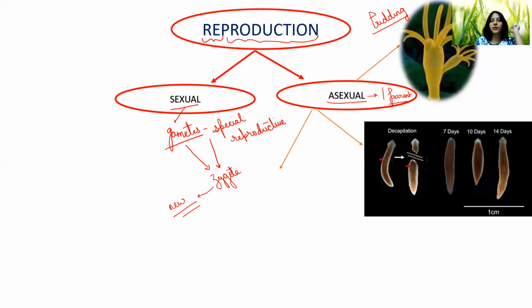This also you must be remembering, this is regeneration. In regeneration, if we have accidentally the planaria got cut, each cut part will give rise to a new organism, that is regeneration. Again, one organism is giving rise to the daughter planaria. So this is regeneration.